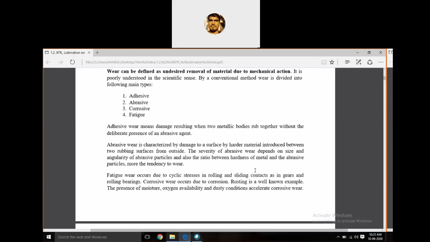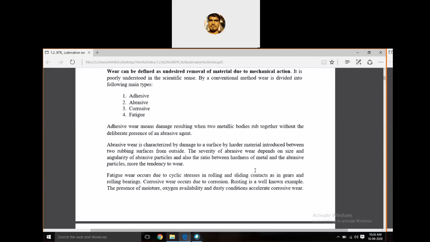Okay, and the second type of wear is abrasive wear. Abrasive wear is characterized by damage to a surface by a harder material introduced between two rubbing surfaces from outside, or because one harder surface is rubbing against another surface. Of the two surfaces, one should be harder and one should be softer. That harder surface starts rubbing against the softer one, and it will cause the wear in the softer material. That is called abrasive wear.